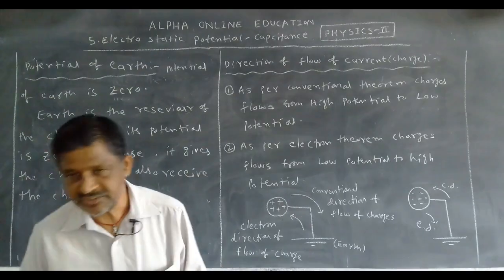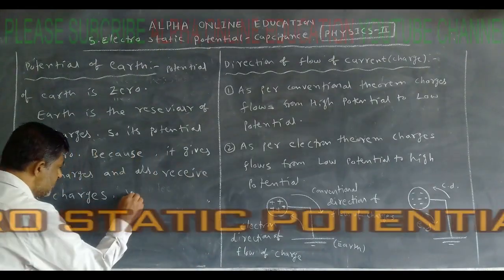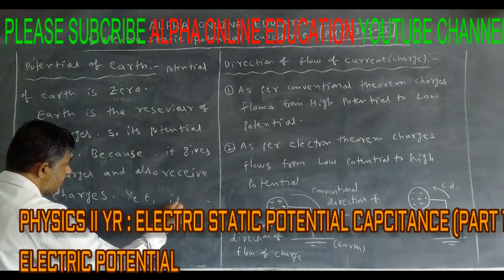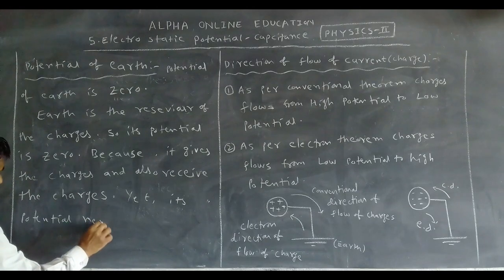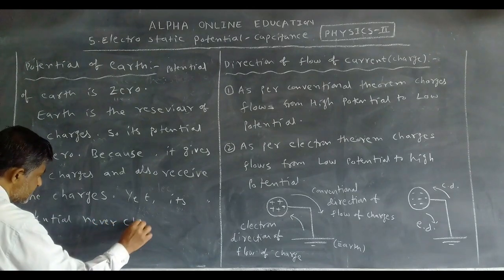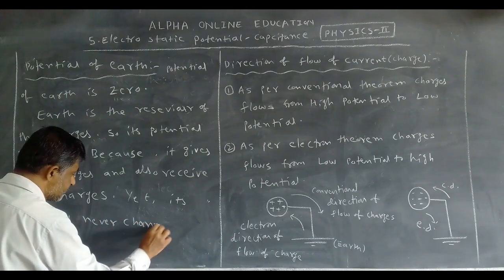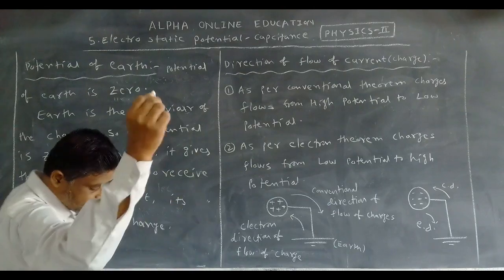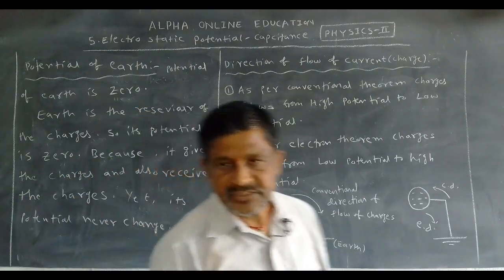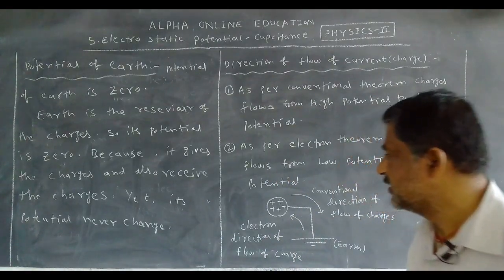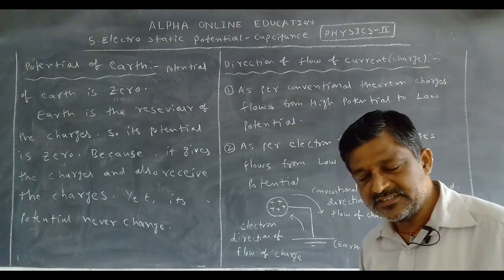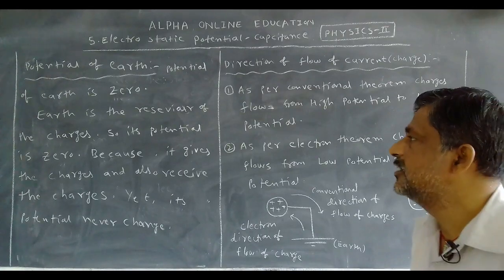Yet its potential never changes. Never change means 0. The potential of Earth is always 0. It never changes. Okay? It gives the charges and also receives the charges.